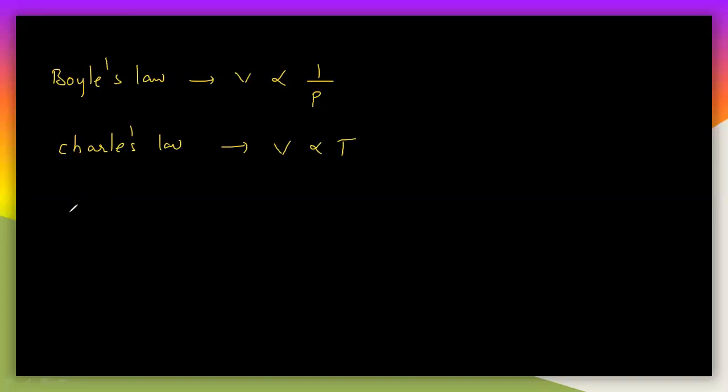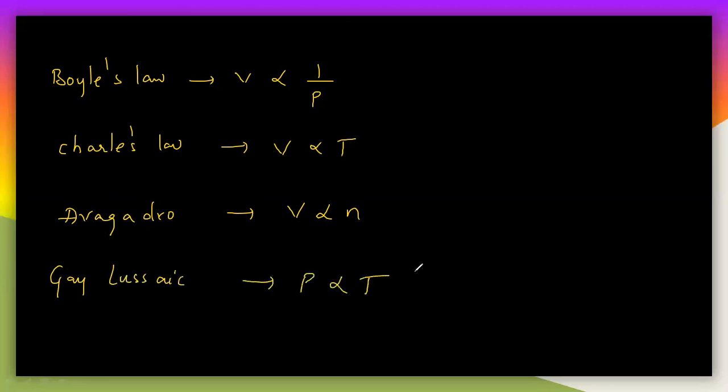The next one is Avogadro law: V is directly proportional to the number of moles of the gas. And the Gay-Lussac law: P is directly related to the temperature.